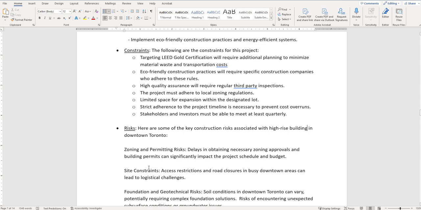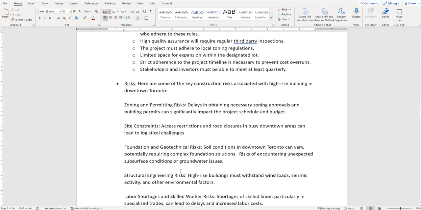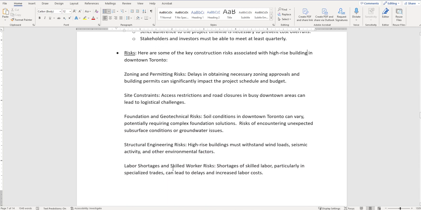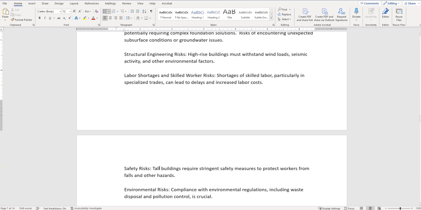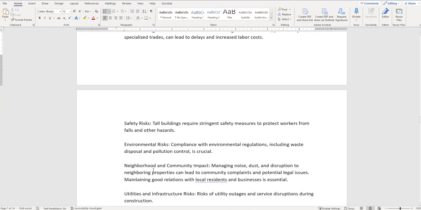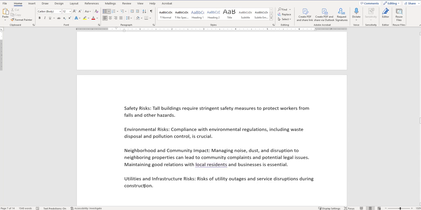So we have zoning and permitting risks, site constraints, foundation and geotechnical risks, structural engineering risks, labor shortage and skilled worker risks, safety risks, environmental risks, and neighborhood and community impact. This is a big one. It's going to be downtown, probably going to make a lot of people angry. So again, as we'll see as we go through this project, we may even have to assign somebody in terms of neighborhood relations, making sure that people are being looked after. Finally, utilities and infrastructure risks, so risks of utility outages and service disruptions during construction.